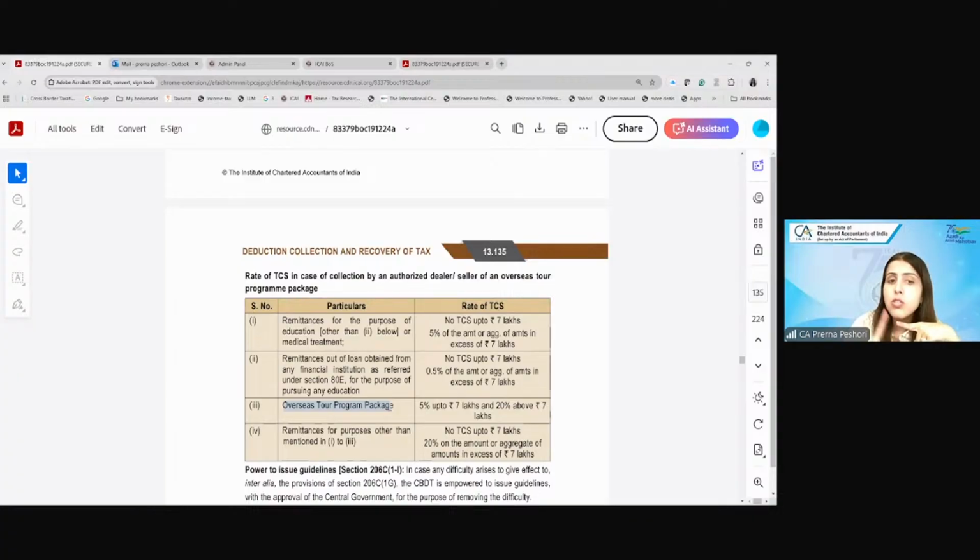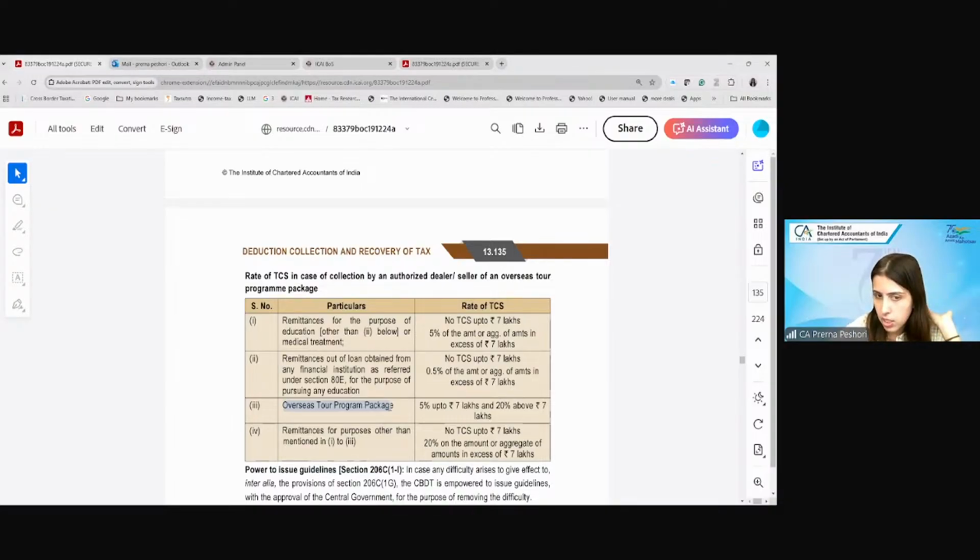the remittance is going for the purpose of education, if the banks are remitting the amount for the purpose of education or for medical treatment outside India by any person, then there is no TCS up to 7 lakh. And if more than 7 lakh, it is 5%. If the remittances are going out of the loans which are obtained from an Indian financial institution, for which you also claim the deduction under 80E for the interest, again, no TCS up to 7 lakh and 0.5% over and